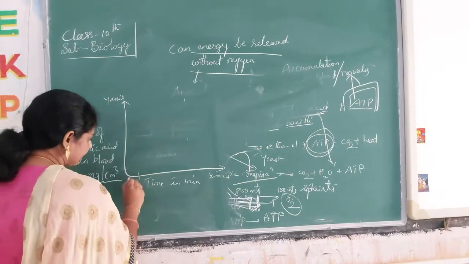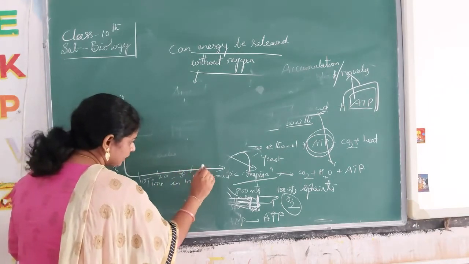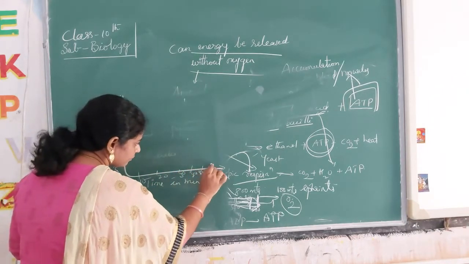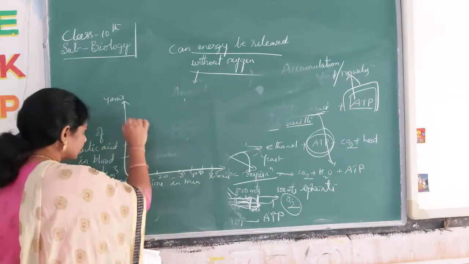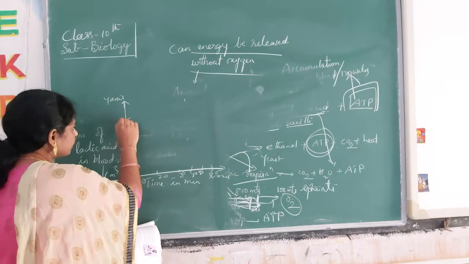Here time is 0, 10, 20, 30, 40, 50, 60, and the concentration is 20, 30, 40, 50.